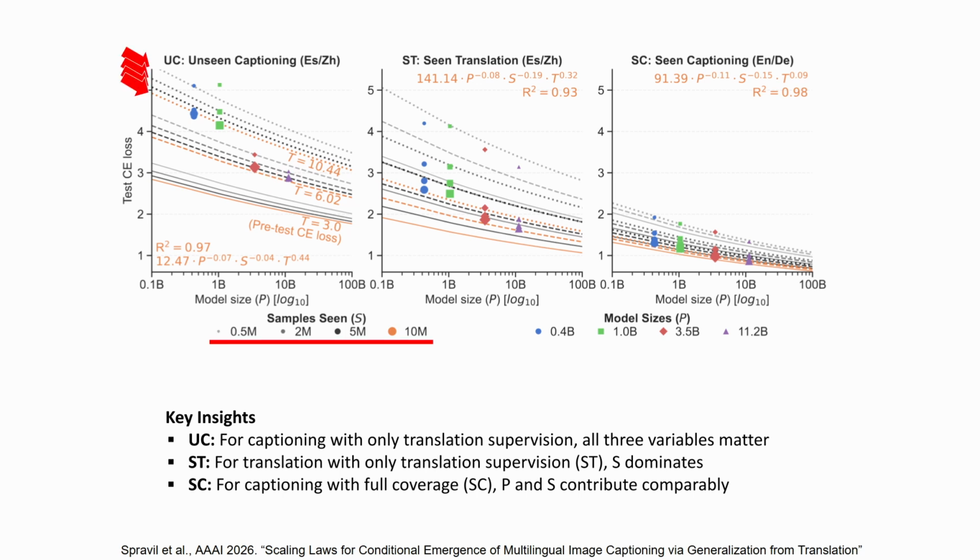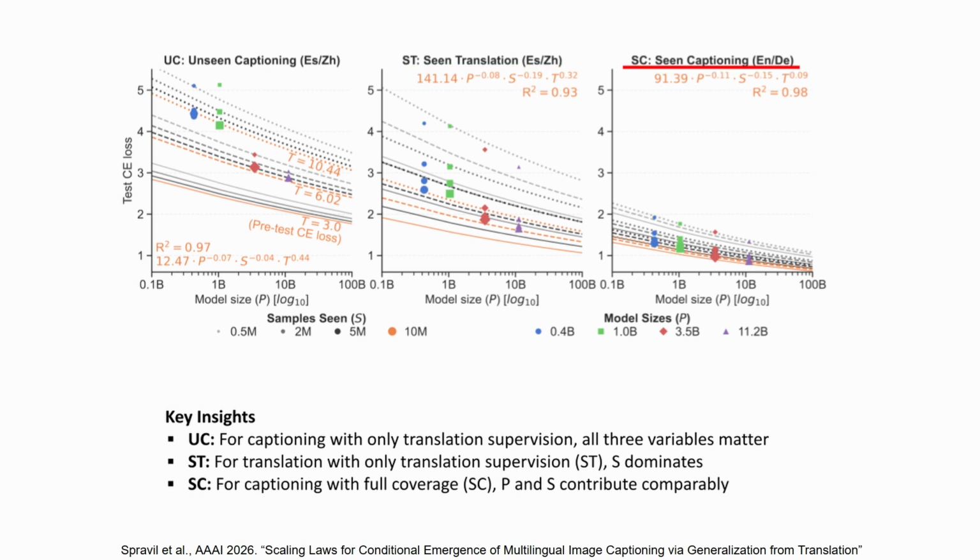Each group is further subdivided into sample counts seen during training, ranging from 500,000 in gray to 10 million in orange. For unseen captioning, we see that all 3 variables matter. Higher initial multilinguality leads to a large reduction in CE loss, while higher sample counts and larger models also decrease the final CE loss. Note that the 3 groups are separated due to the impact of initial multilinguality. For the seen translation task, the seen samples has the largest impact. For the other variables, the data do not provide strong evidence of an effect.